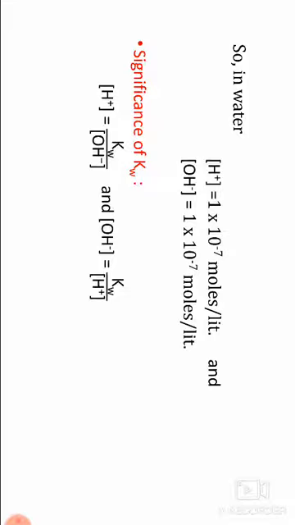Formula: H plus ion concentration equals Kw divided by OH minus ion concentration, and OH minus ion concentration equals Kw divided by H plus ion concentration. In neutral solutions, H plus ion concentration equals OH minus ion concentration equals 1 into 10 to the power of minus 7 moles per liter. In acidic solutions,